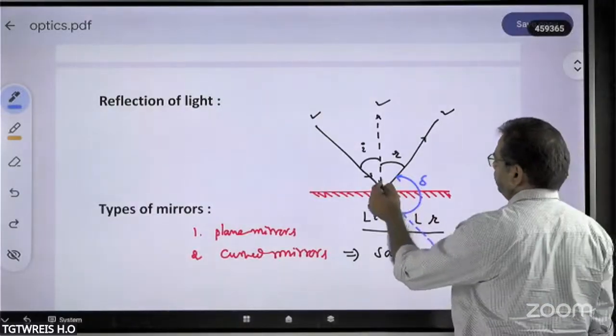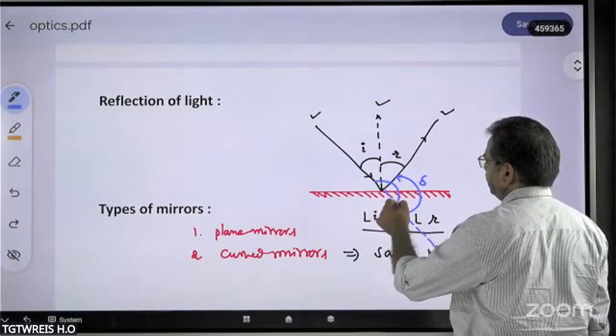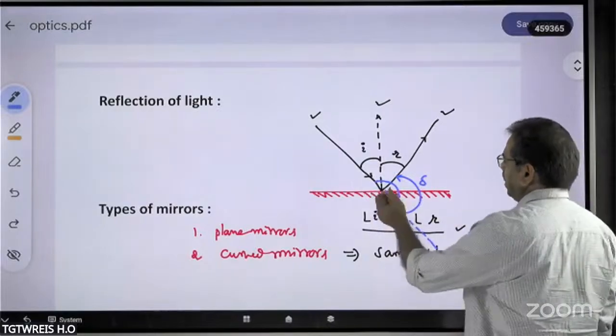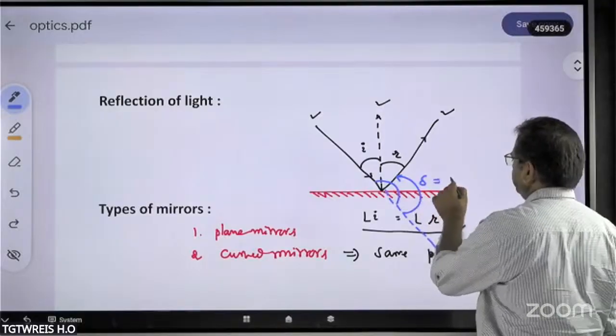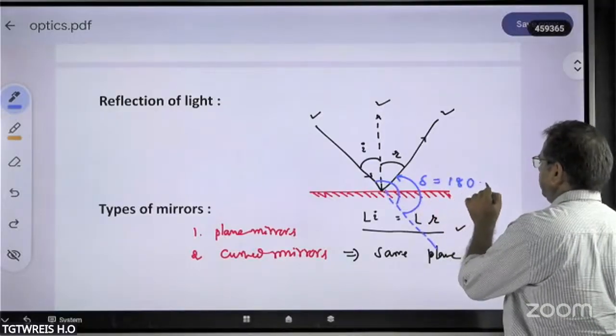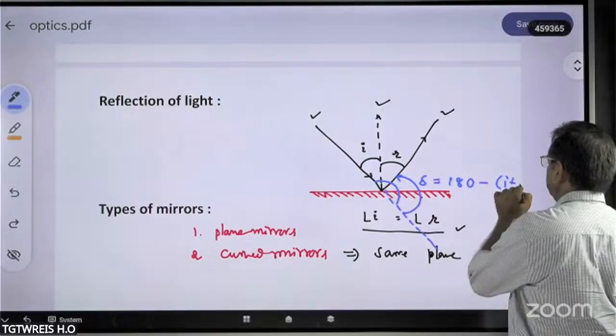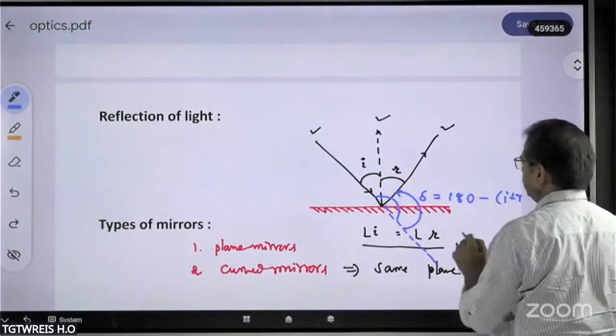From the figure itself, from the geometry, as this is a total of 180 degrees, the angle of deviation is equal to 180 minus (i plus r). You know that i is equal to r.